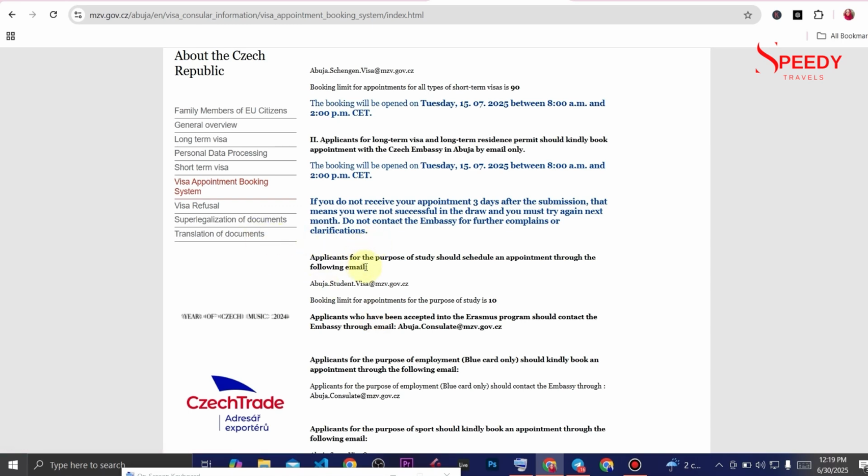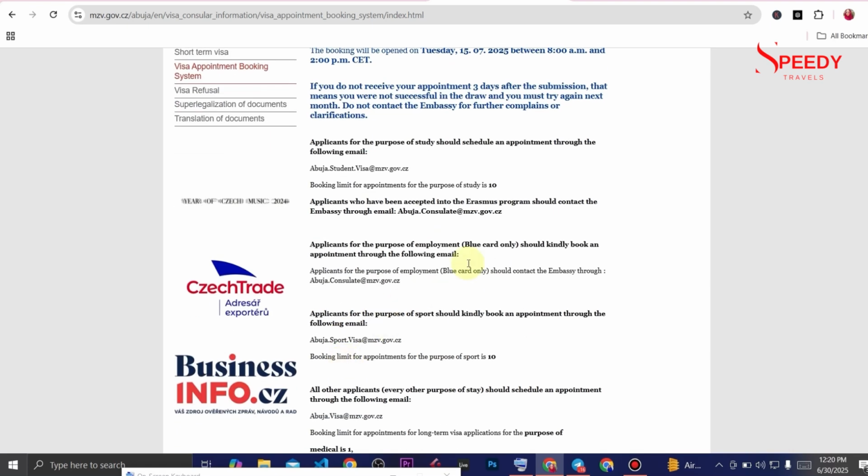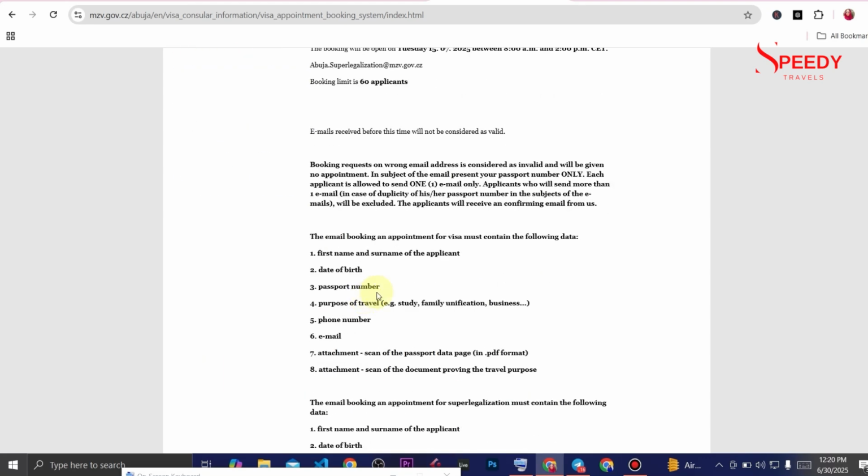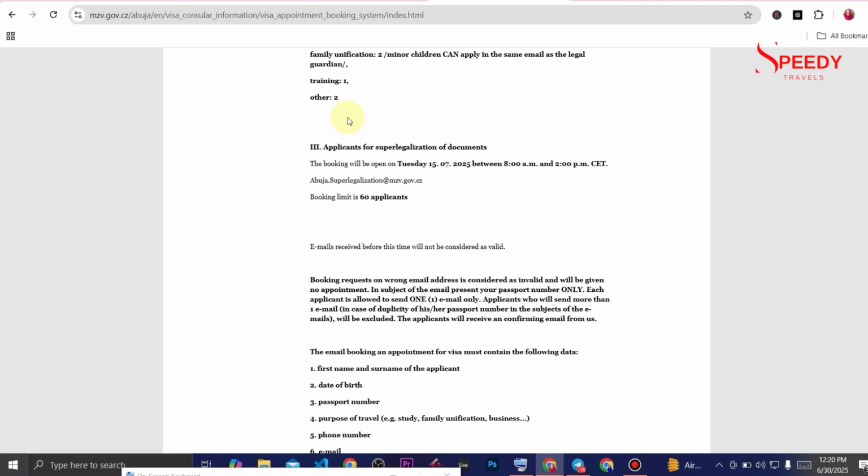So applicants for the purpose of study should schedule an appointment through the following emails. If you're a student, if you want to study, this is the email you are going to schedule your appointment with. Applicants who have been accepted into the Erasmus program, this is the email that you also have to send your request to. Applicants for the purpose of employment, that's Blue Card only, should kindly book an appointment through the following email. Okay, so this is just to simplify all of it.